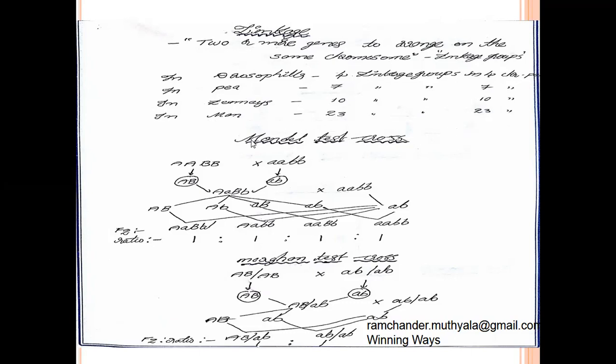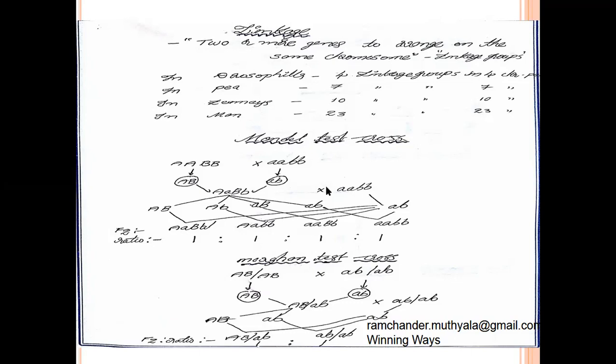Here it is, Mendel's test cross. First we need to know the test cross. The F1 generation is heterozygous. In a dihybrid cross or monohybrid cross, the F1 generation is in a heterozygous condition. Those heterozygous F1 generation plants are crossed with a recessive homozygous plant. The recessive homozygous plant is called the test cross.